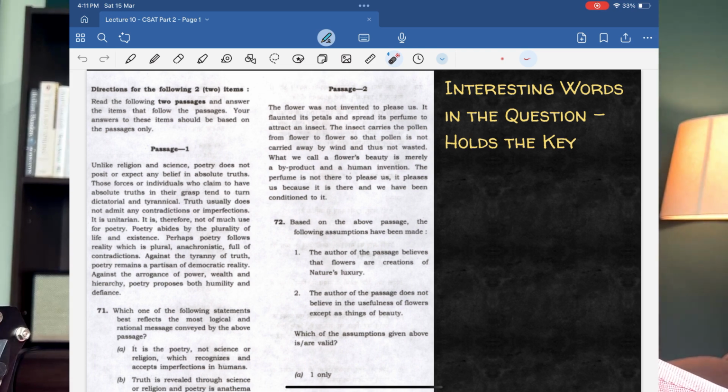Right? What we call a flower's beauty is merely a byproduct and human invention. The perfume is not there to please us, it pleases us because it is there and we have been conditioned to it. Right? So just one reading of this passage, what am I able to understand? That a flower has a good fragrance and very beautiful petals, as a result of which it attracts the insect, which carries the pollen from one flower to the other. The author says it is created so beautiful so that the insect can carry the pollen, otherwise the wind will come and all the pollen will be wasted.